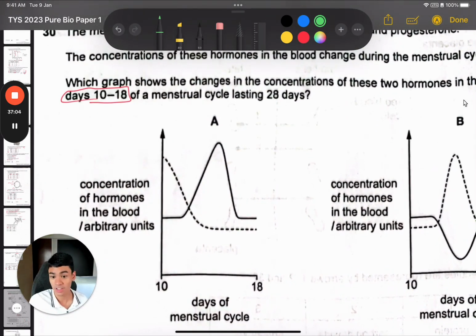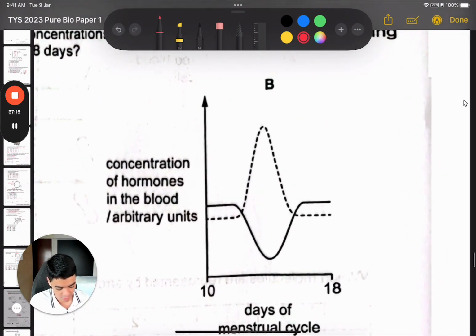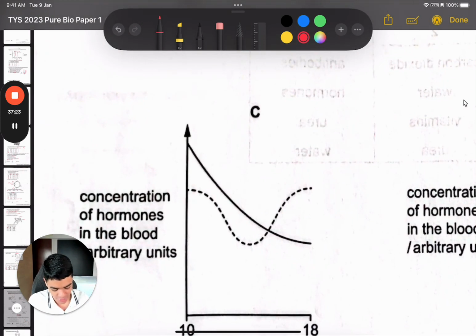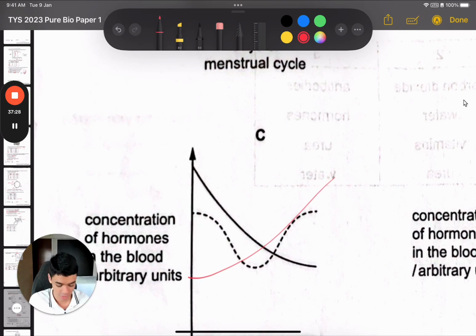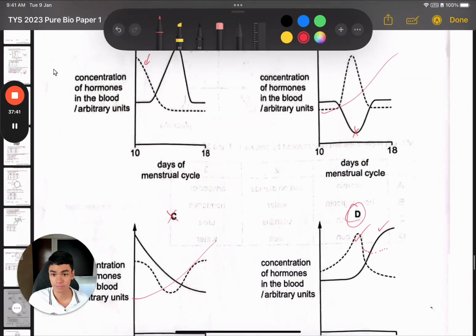Is there a peak in estrogen? No, look at the dotted estrogen. It is doing some funny stuff. So A is no. In fact, they have a peak in the progesterone instead. Let's look at B. Why is the progesterone decreasing? It should show an upward trend, right? So B is wrong. C, why is progesterone so high? It should not even be that high before. It should be low and then going up. So C is wrong. And then D shows a peak here and an increase in progesterone. I would prefer if the graph showed this more accurately, but D is the best option we got out of the 4, so we have to choose D.